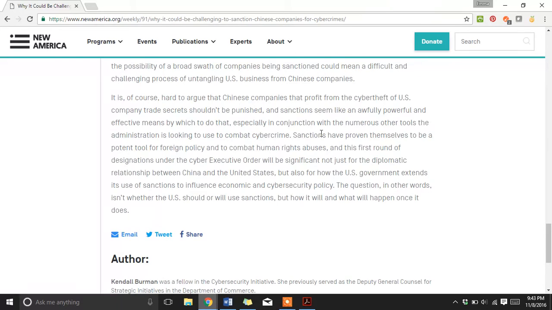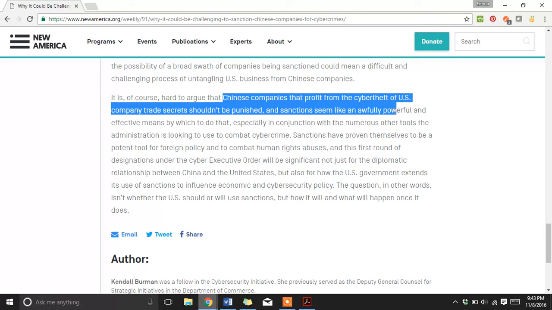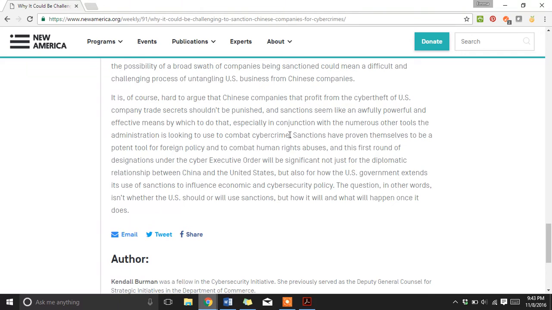Alright, it says that for Chinese companies that profit from cyber theft, it's hard to argue they shouldn't be punished. So it's obviously saying that China's doing something wrong. And it seems like sanctions have proven themselves a potent tool, a very powerful and useful tool. But they don't know how the United States will use sanctions, or if it will use sanctions. The fact that they're saying it doesn't know why means somewhere in the article it's probably going to talk about possible drawbacks or problems with using sanctions.